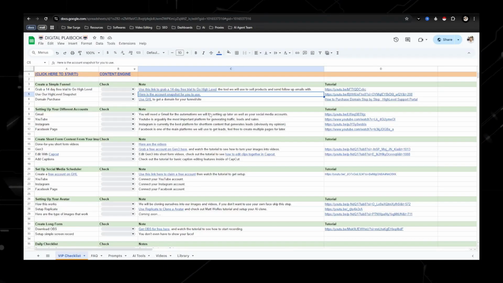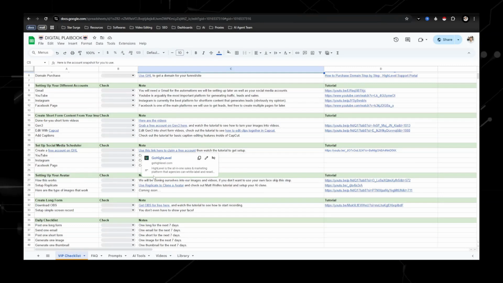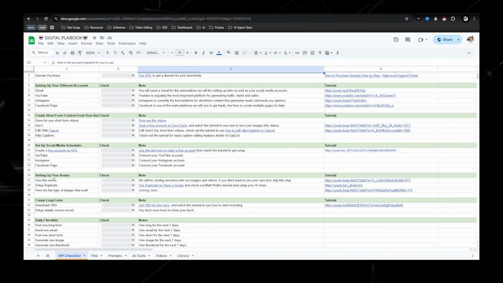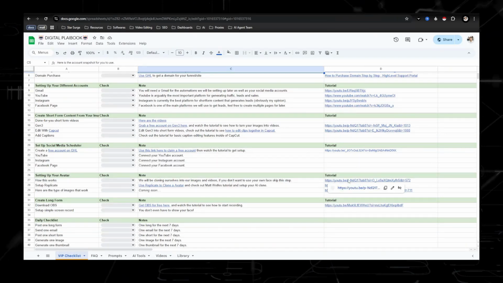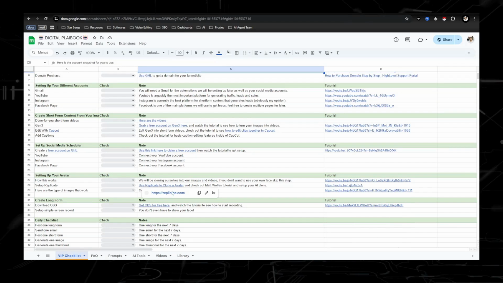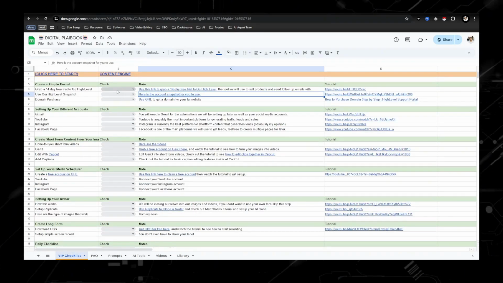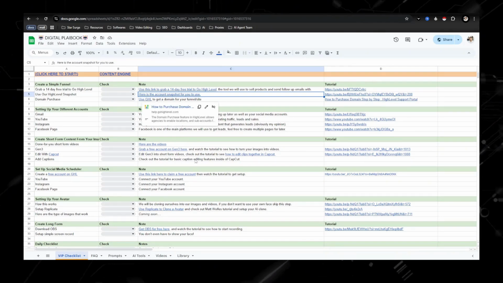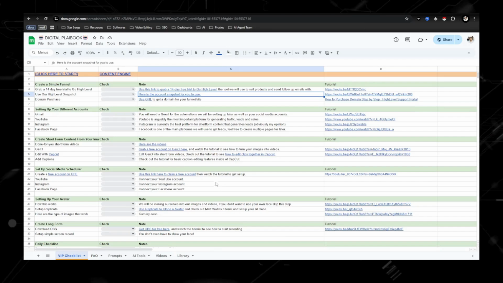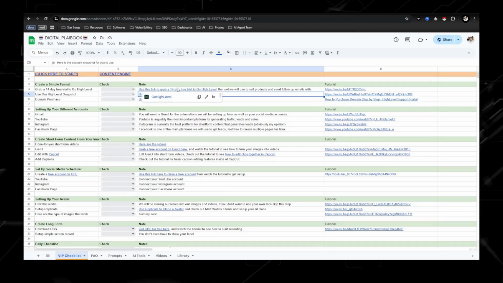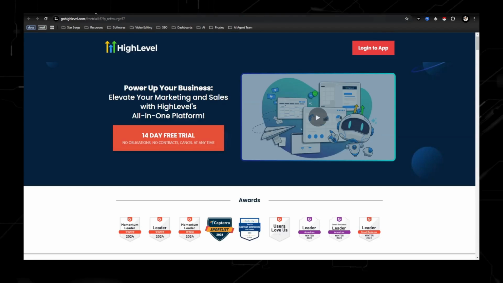So if you want to learn how to create those, just go down to this part in the checklist, setting up your avatar. There's a YouTube tutorial, and this is how you get to replicate. Pretty much everything is going through the checklist, and it will get you started and set up as quick as possible. So the first thing you need to do is sign up for Go High Level.